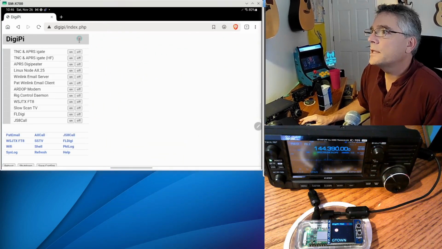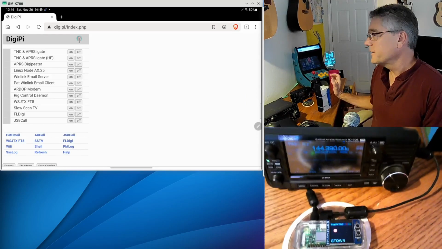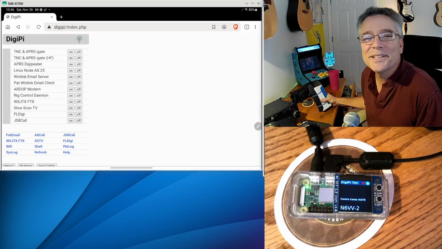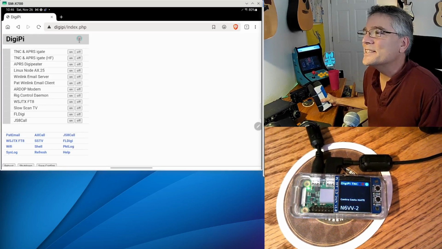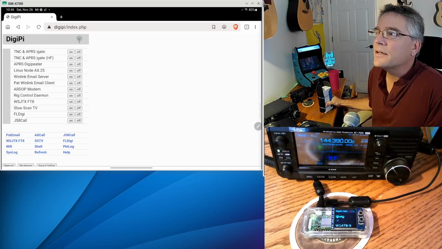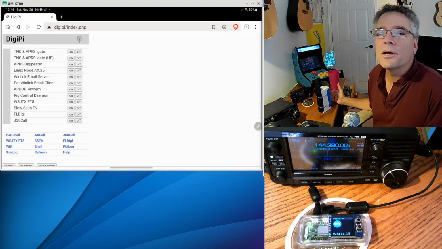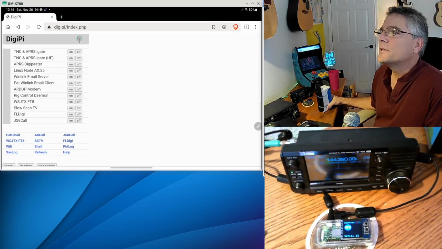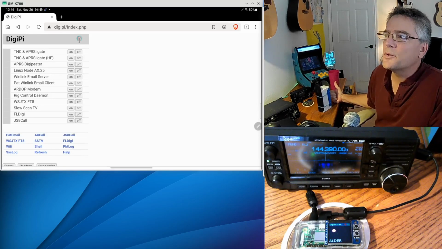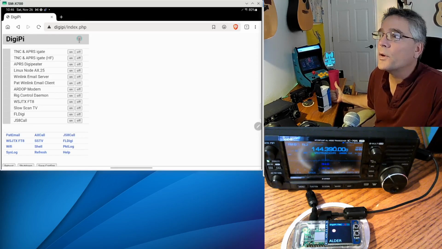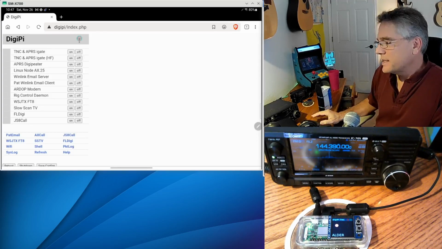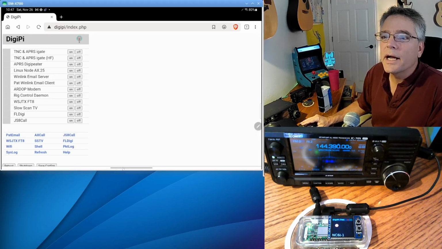And let me make myself a whole lot smaller here. We've got all kinds of radio stuff going on here. Over here on my right, we've got the DigiPi. We'll talk more about that. You don't know what the DigiPi is yet if you haven't seen this channel. This is an amateur radio data transceiver. And right now it's in TNC mode, so we can talk to it like a packet radio. It's plugged into this ICOM 705 over here, which is an excessively expensive radio that's tuned to 144.390 in America, and in Europe you're going to be on 144.8 megahertz. So right now that is an APRS TNC.